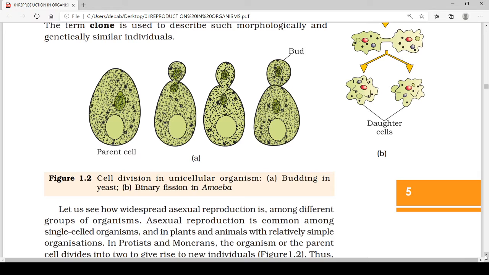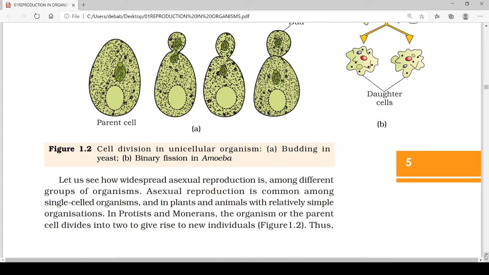So let's see how widespread asexual reproduction is among different groups of organisms. Asexual reproduction is common among single-celled organisms and in plants and animals with relatively simple organization, like algae and some other lower organisms.